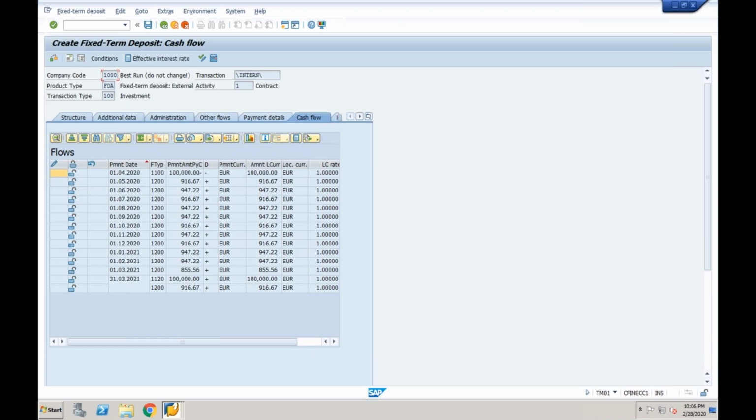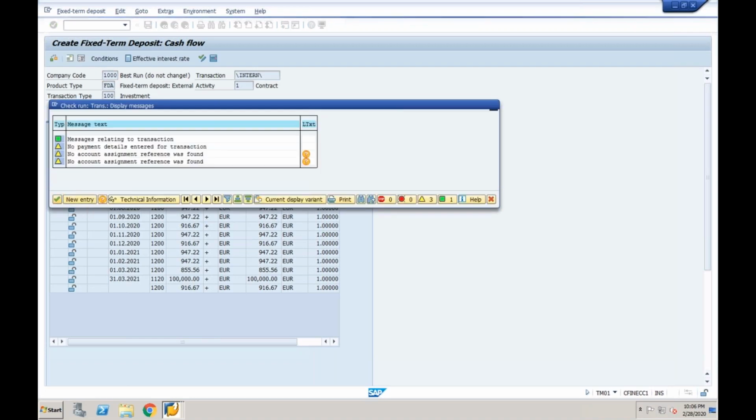They are investing 1 lakh euro and they are expecting monthly interest and full repayment on maturity by the end of 31/3/2021. Once you post this transaction, the accounting entries need to generate, as well as cash flow, profit and loss, accruals and deferrals. To generate all these things, they are assigning the flow type, and the condition type is nominal interest and full repayment on maturity. Now post it.